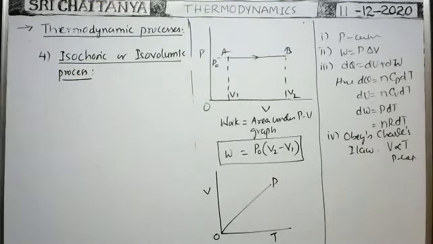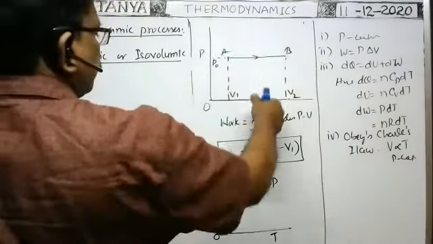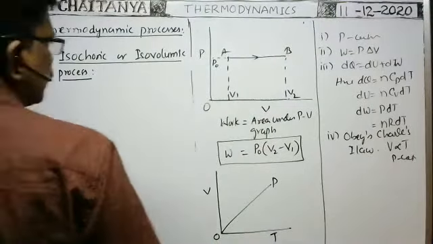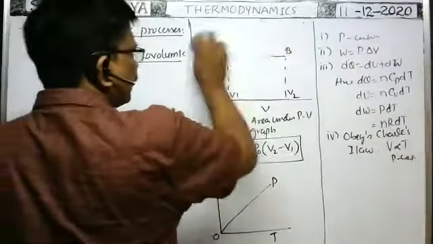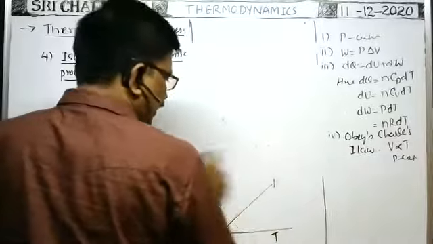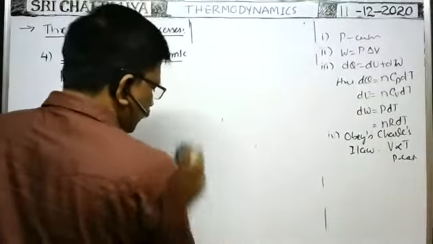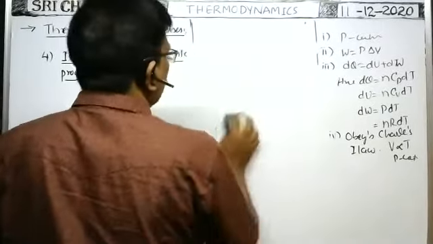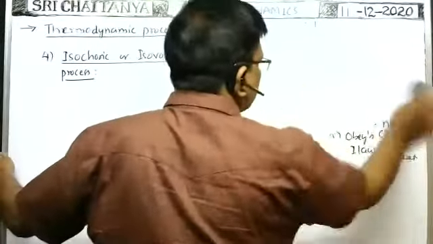The process in which, at constant volume, pressure and temperature change is called isochoric process. As volume is constant, it is called isovolumic process also.